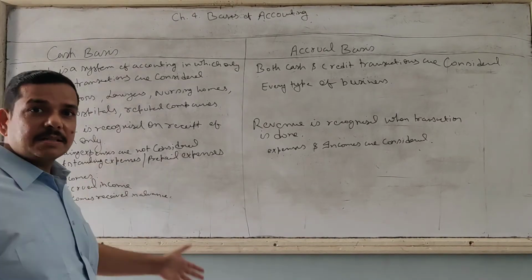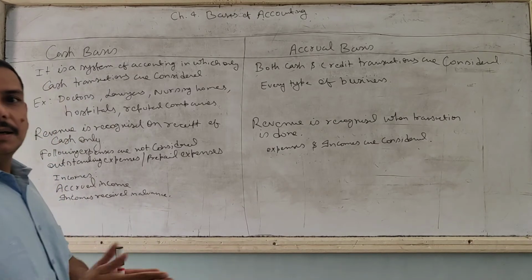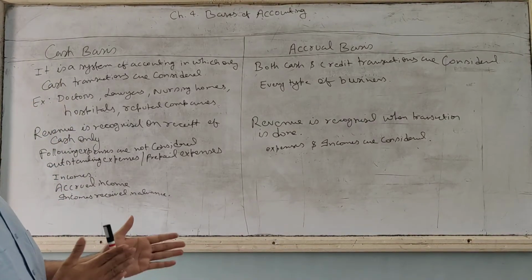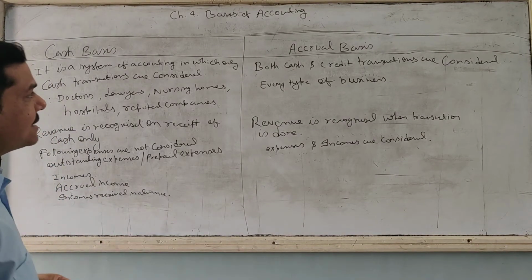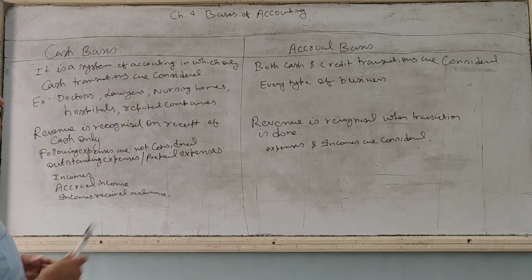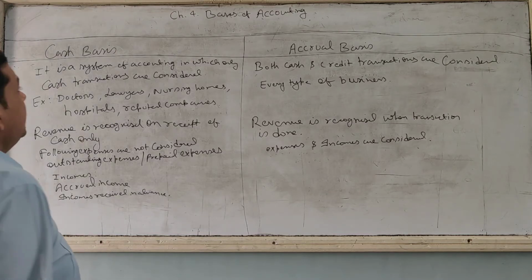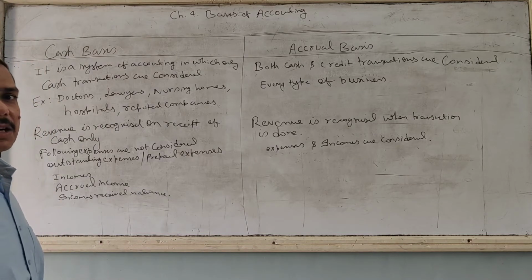Dear student, today we start chapter 4, basis of accounting. In the previous 3 chapters I taught you the theory base of accounting, in which I taught you accounting standards, principles, concept, convention. Clear? Afterwards I taught you the introduction of accounting, and in the second chapter I gave you an introduction about the terminology of accounting. Every subject has its technical terminology, which I taught you. Now today there is chapter 4 that is called basis of accounting.